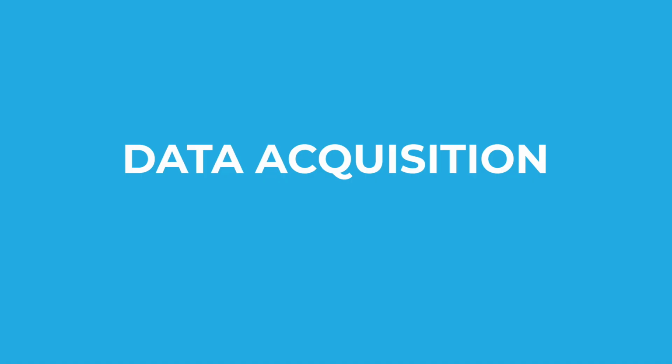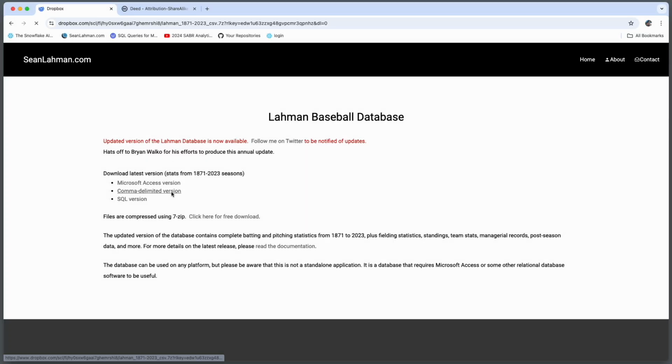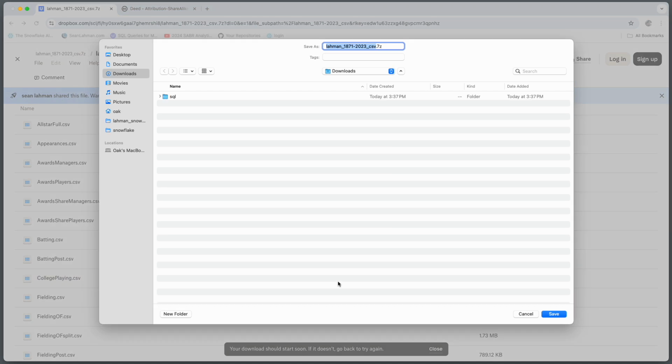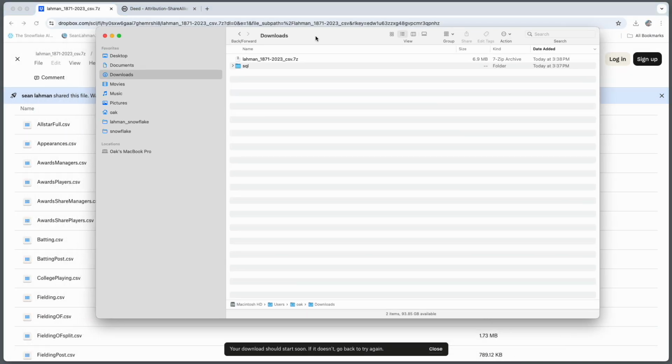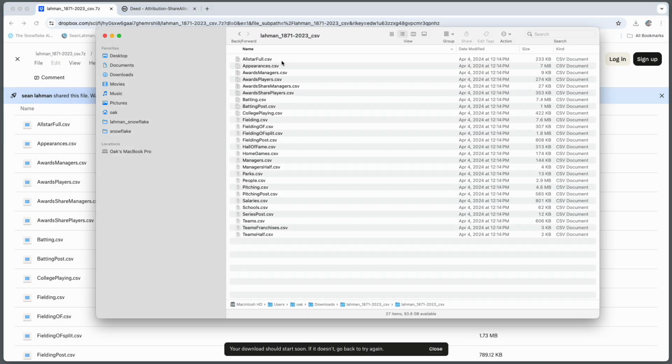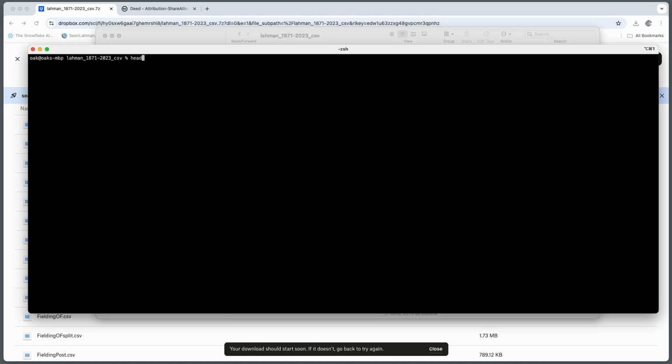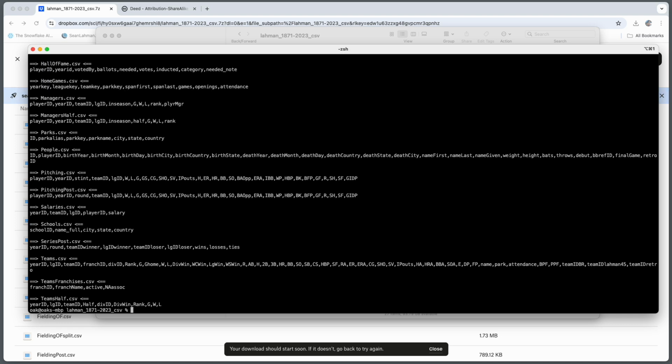All right, so I downloaded the comma delimited files from Sean's website and unpacked them into a directory on my computer. I double checked that I had 27 CSV files. I like to use a terminal window and grab the header line of each file, and that way I can take a quick glimpse of the file structure if and when needed.